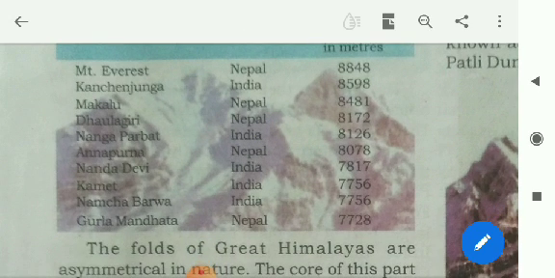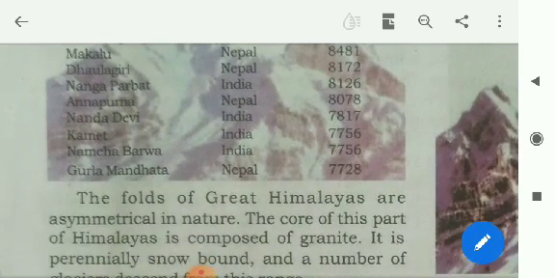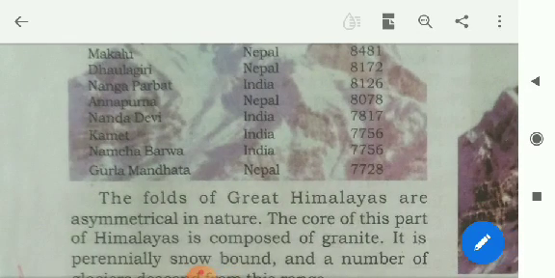Kanchenjunga, India, 8,598 meters. Makalu, Nepal, 8,481. Dhaulagiri, Nepal, 8,172 meters. Nanga Parbat, India, 8,126 meters.